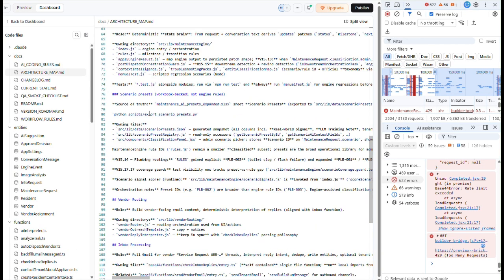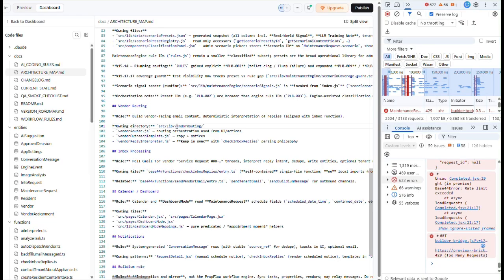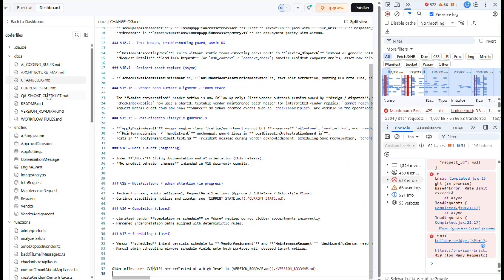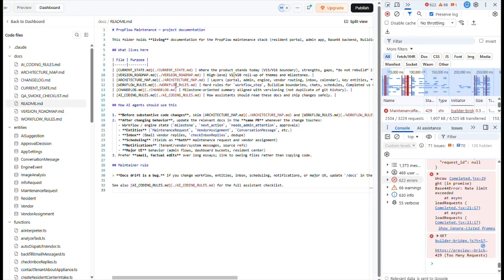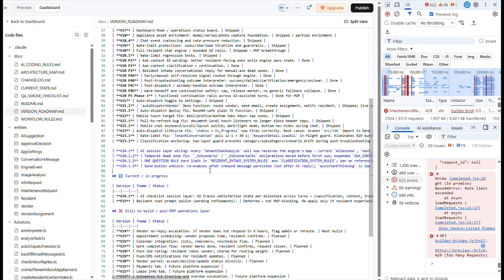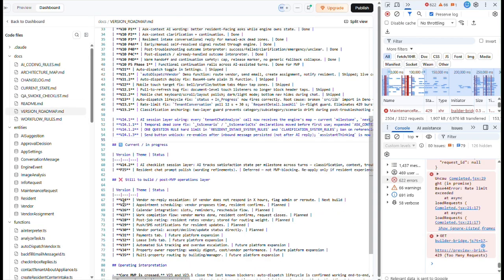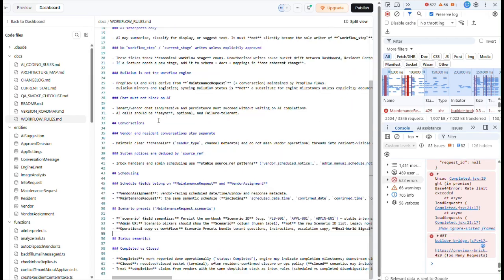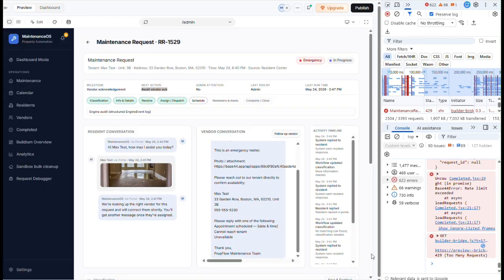Let's see. Building a content. Vendor rule. I don't know which MD I'm looking for, to tell you the truth. Something else. Let's see. Also something else. That's what I'm up to. I'm doing these tests right here. I want to be done with this. I want to go to V25 already, which is there. We have the rules and regulations. So let's see if I got it.